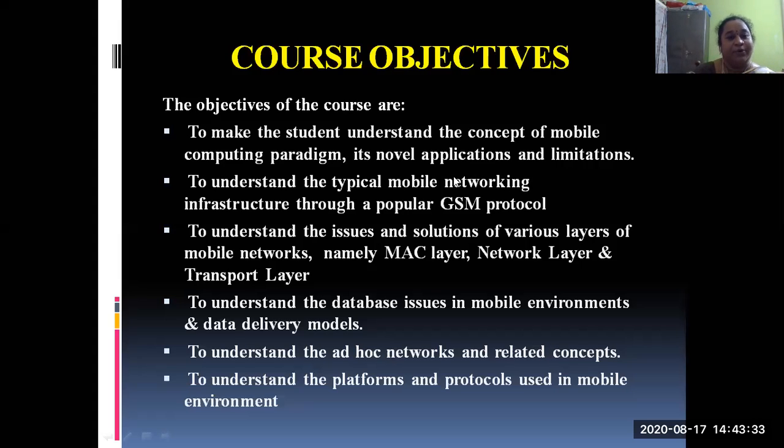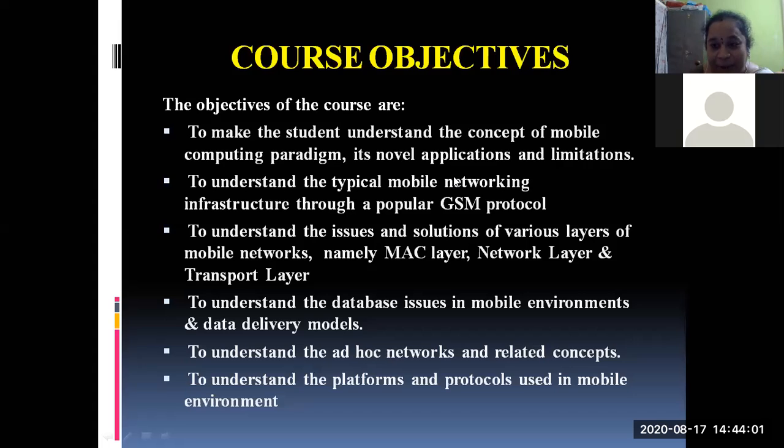Whether a mobile computing application is a mobile networking application or a data delivery model, wherever it is, what is the platform that is supporting us in order to run this mobile computing application, and what are all the protocols that are working in the background, so that the mobiles can communicate. Have you understood what the objectives are now?